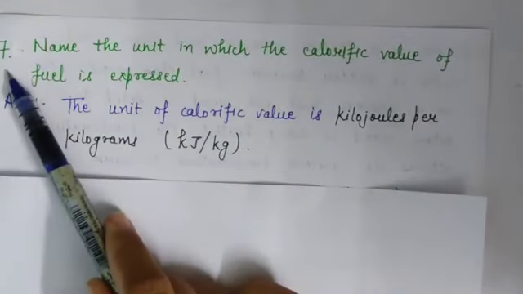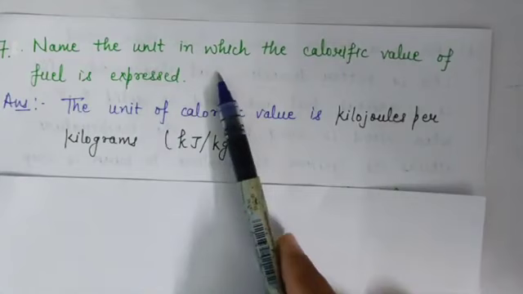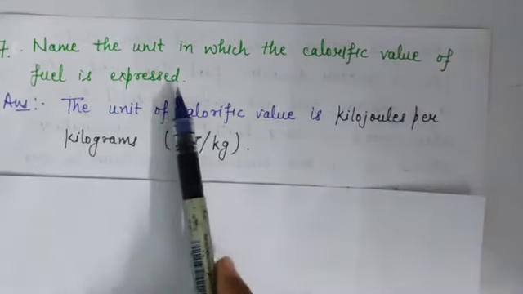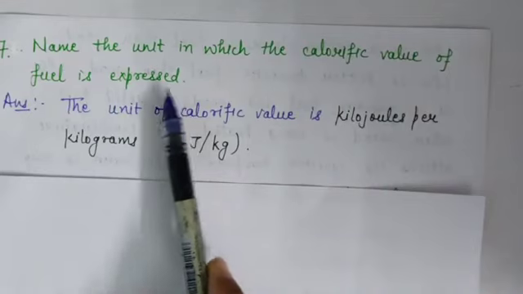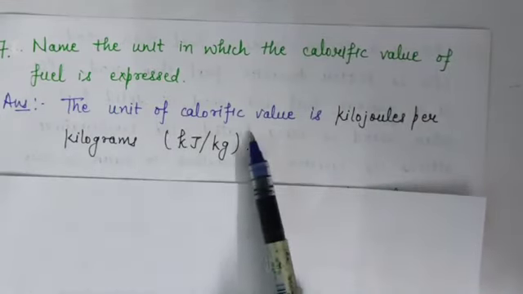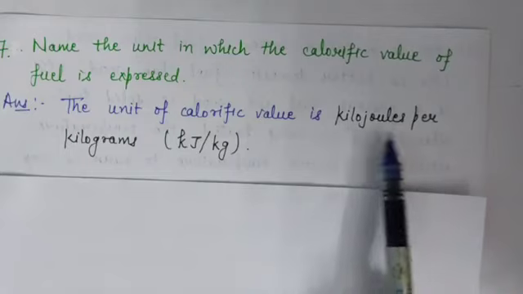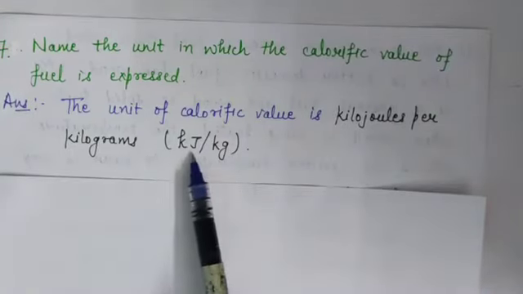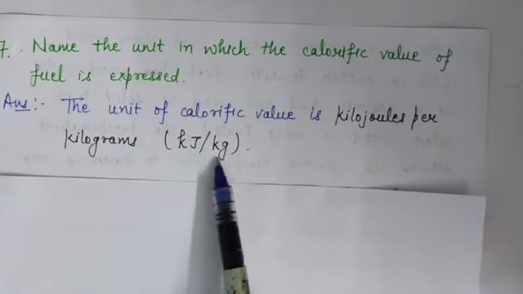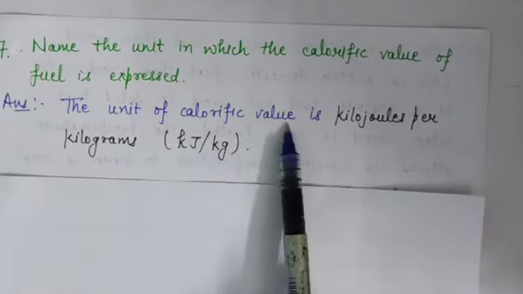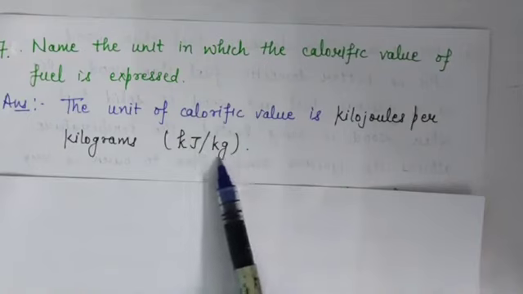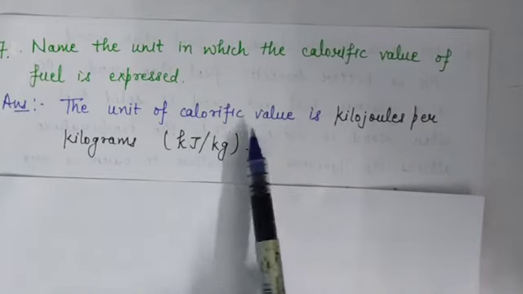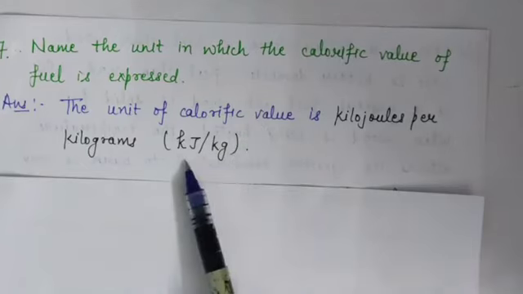Now question number 7 is, name the unit in which the calorific value of a fuel is expressed. So the answer is, the unit of calorific value is kilojoule per kilogram. kJ means kilojoule, per kilogram. Means the calorific value of a fuel is expressed in kilojoule per kilogram.